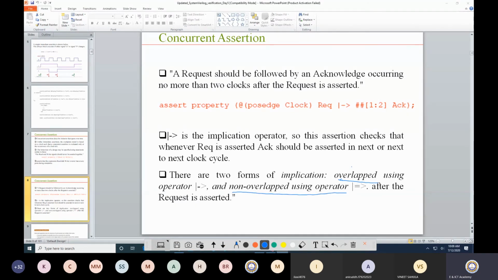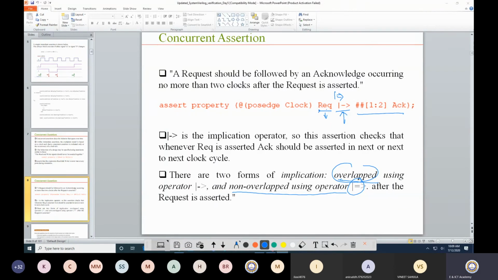This is the overlap type, and when I put the symbol like this, it is non-overlap. What is the simple difference? With the overlap, as the name suggests, whatever is defined on the left hand side, here a request, is asserted, and at the same clock edge whatever is written on the right hand side should be evaluated.